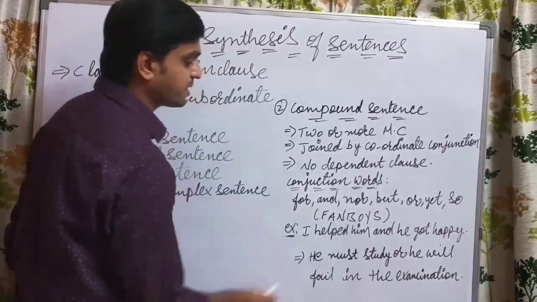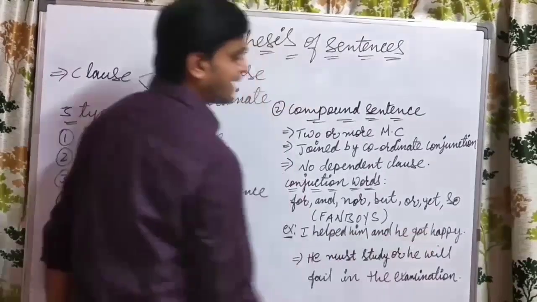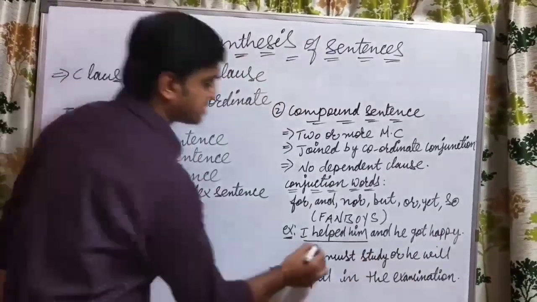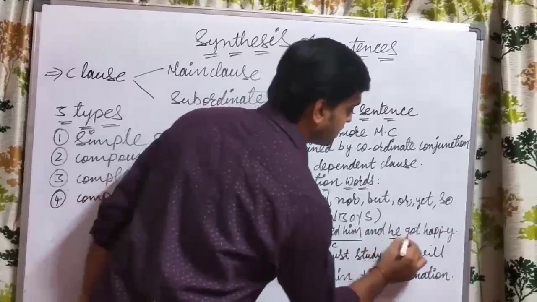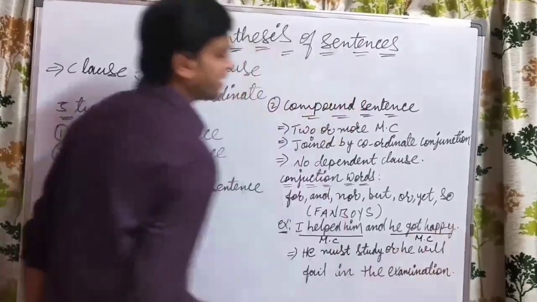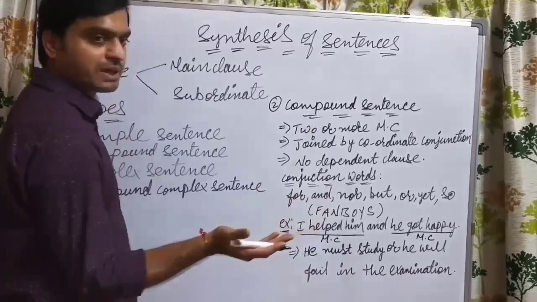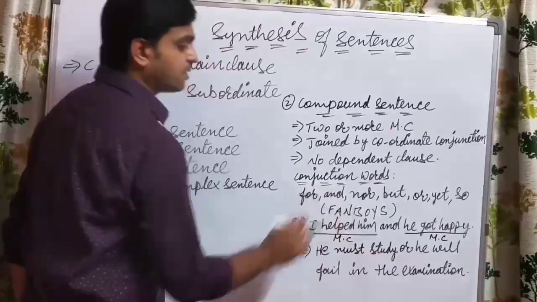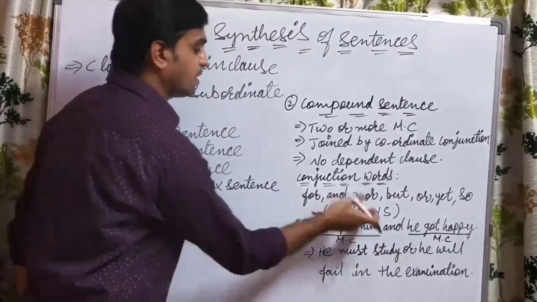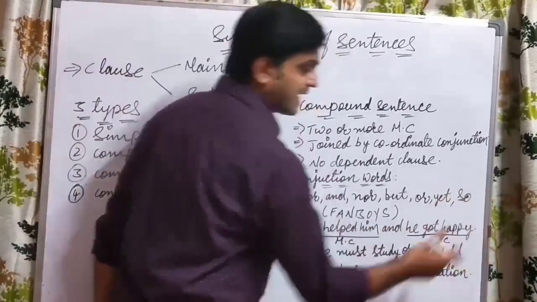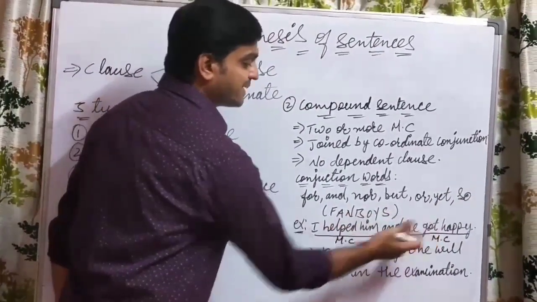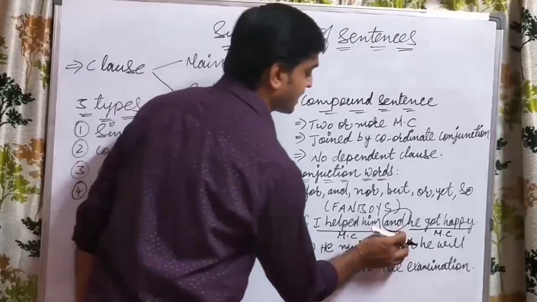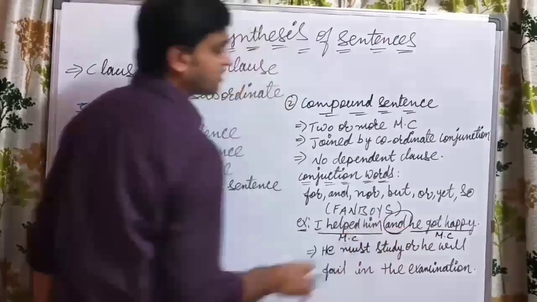The first example is: I helped him and he got happy. If you see here, two sentences are there. One is I helped him, which is a main clause. And he got happy is also a main clause. What is a main clause? It does not depend upon the other part of the sentence for giving the complete meaning. So both main clauses have their own meaning. First, helping was done; again, one person felt happy. And both sentences are brought together by the word and, which acts as a coordinating conjunction between the two main clauses.